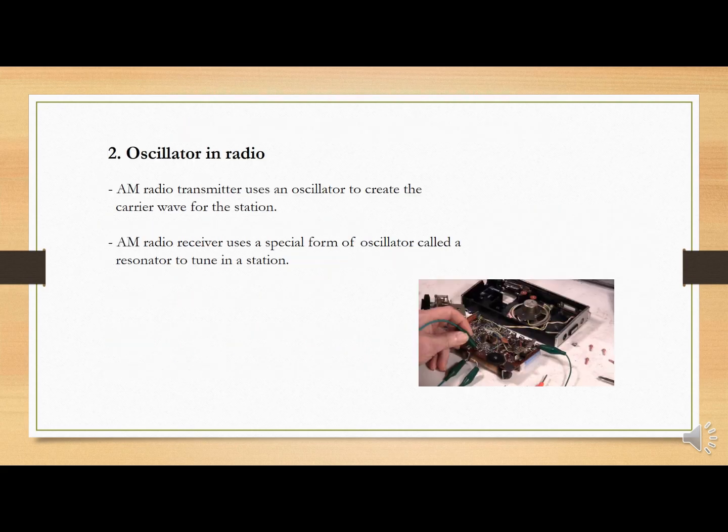Second one, the oscillator in the radio. An AM radio transmitter uses an oscillator to create the carrier wave for the station. An AM radio receiver uses a special form of oscillator called a resonator to tune in a station.